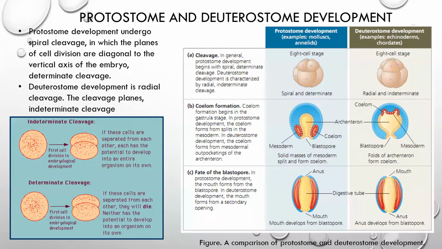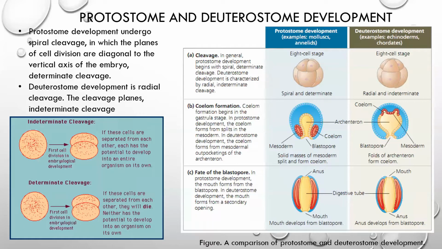In case of cleavage, you can study this 8-cell stage during the development. In case of protostomes, you can observe the pattern of cell division is spiral. In case of deuterostomes, there is a radial division.